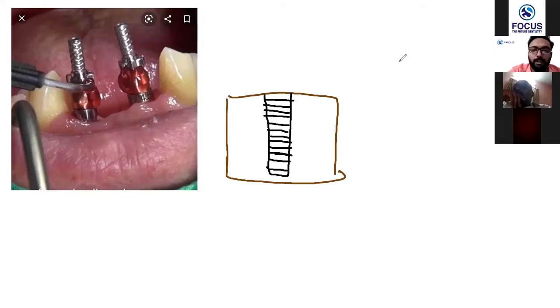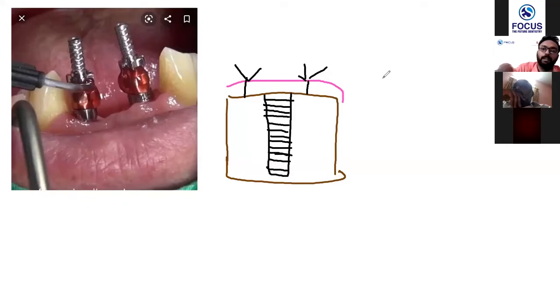Next, I cover the gingiva. I put two sutures here and there, and then I send the patient. So this is what we do in the first sitting of implantology. You drill a hole, which is called osteotomy. So you do the osteotomy and then you implant in.